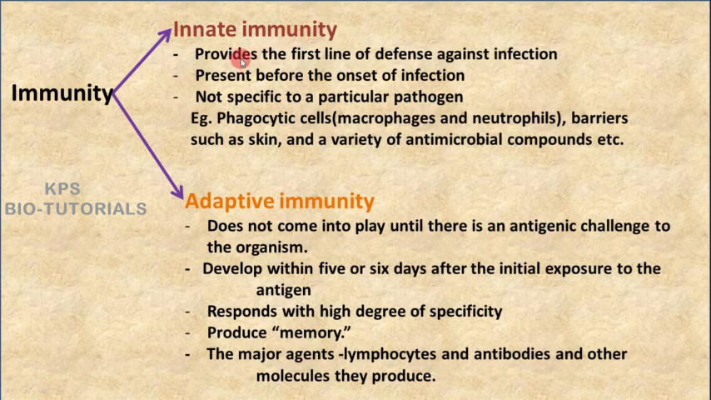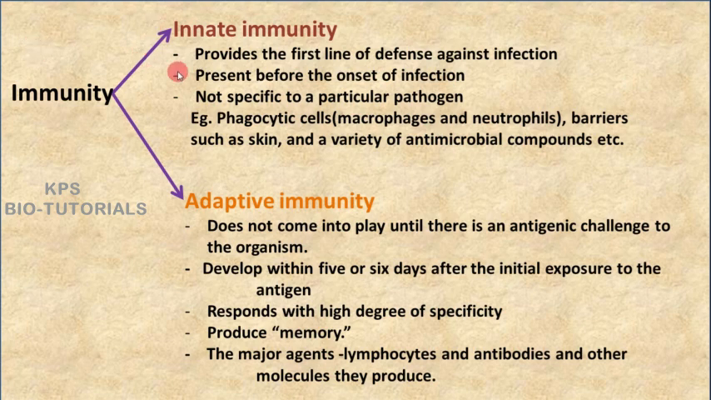Innate immunity can provide the first line of defense against infection. It is the first line of defense against infections. That means before the encountering of all other immune mechanisms, this innate immunity tries to prevent or defend against pathogens entering our body or causing the disease. And it will be present before the onset of infection.